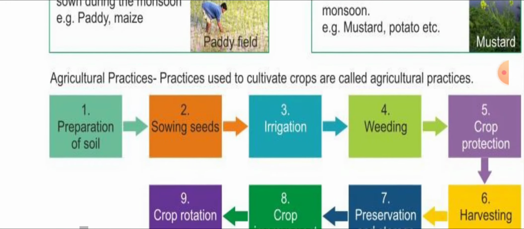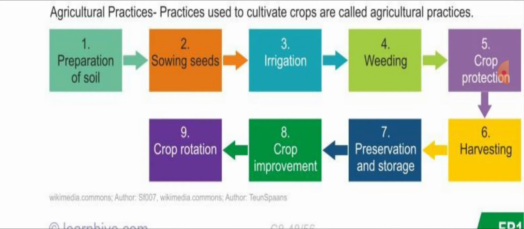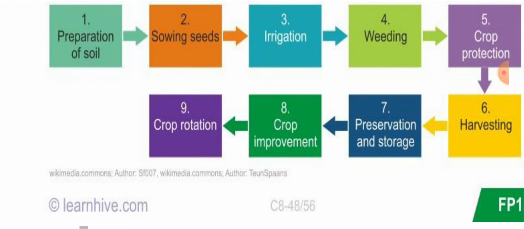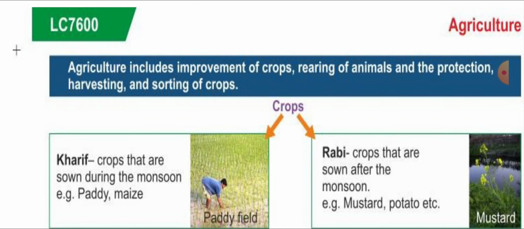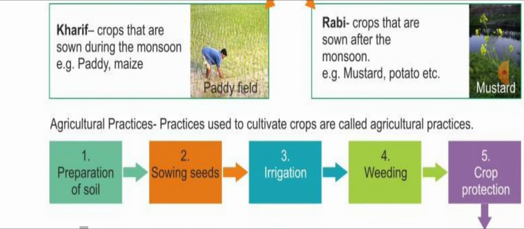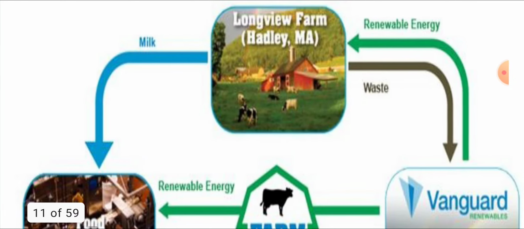Then agriculture practices. These practices also help us in more production, you can say enhancement of production. The first step is preparation of soil, then sowing seed, irrigation, weeding, crop protection, harvesting, preservation of crop, improvement, and crop rotation. These are all concerned with agriculture. This way, if we do this stepwise, then we can get good produce from the agriculture field.